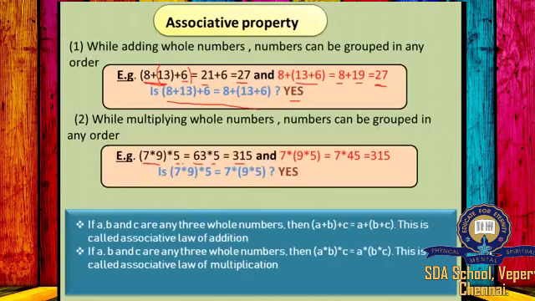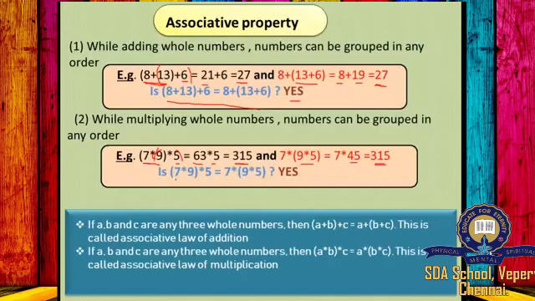When you group 9 and 5, 7 into (9 into 5), 9 into 5 is 45. 7 into 45 will be 315. In both the ways, you are getting the same answer.